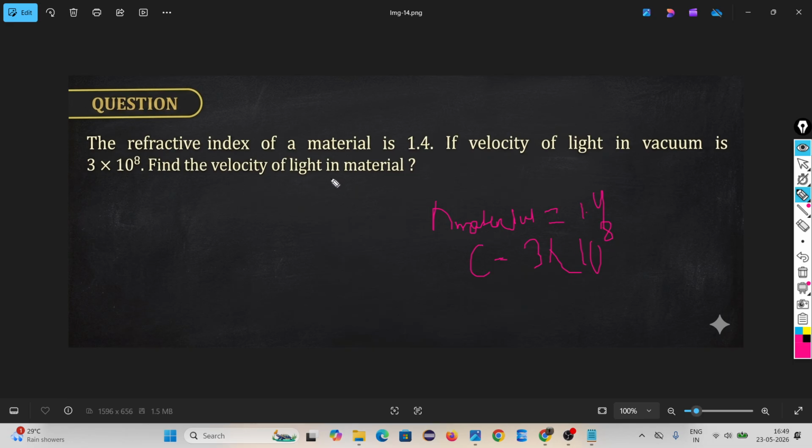You have to find the velocity in the second medium, the velocity of light in the material.